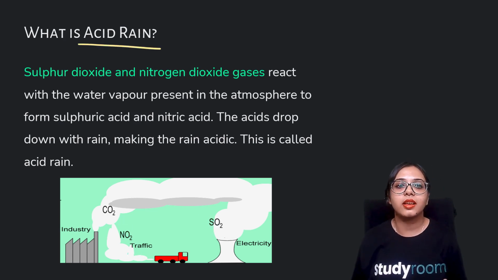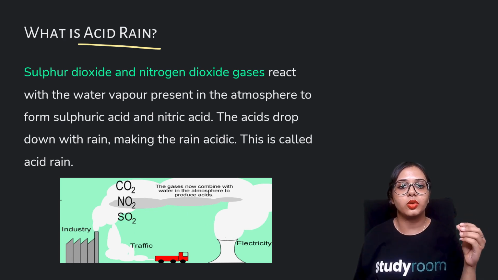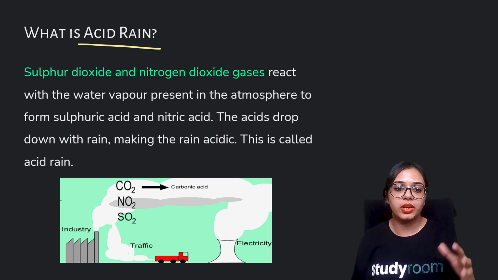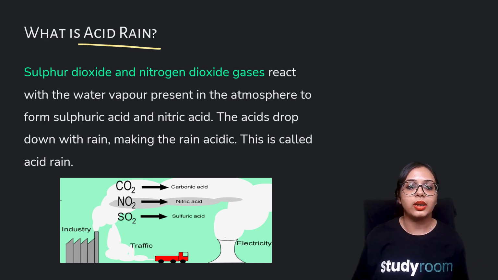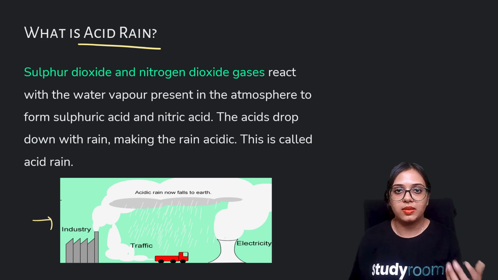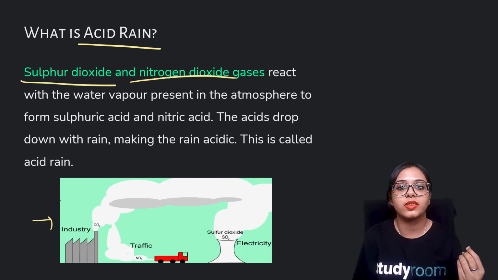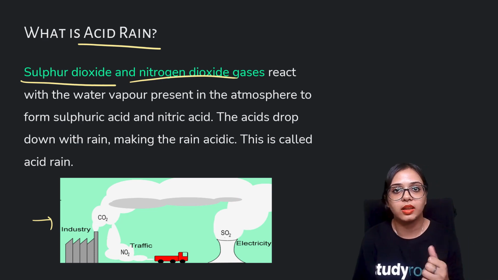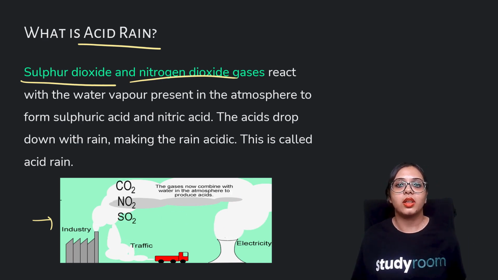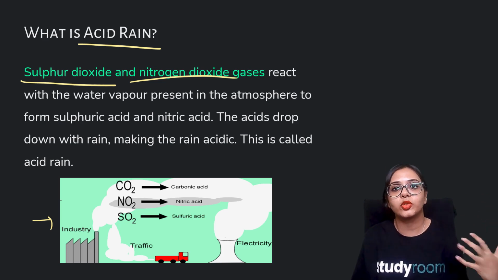I had discussed this with you in the previous chapter in a summarized fashion. Here I'll be delving a little deeper into it. You know that industries, automobiles and power plants emit oxides of nitrogen, like nitrogen dioxide, and they also emit oxides of sulfur like sulfur dioxide. So what happens is that when water vapor rises, it is in the gaseous state, right? But when it reaches the uppermost part of the atmosphere, it condenses because the temperature there is cooler.